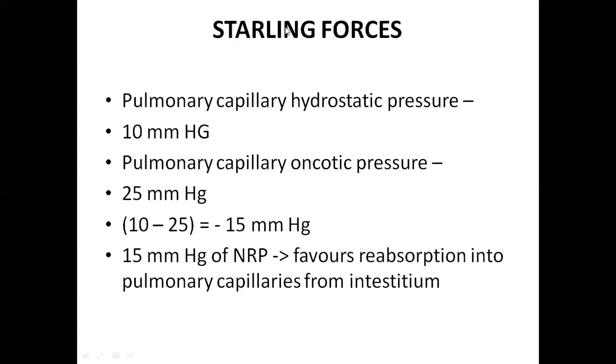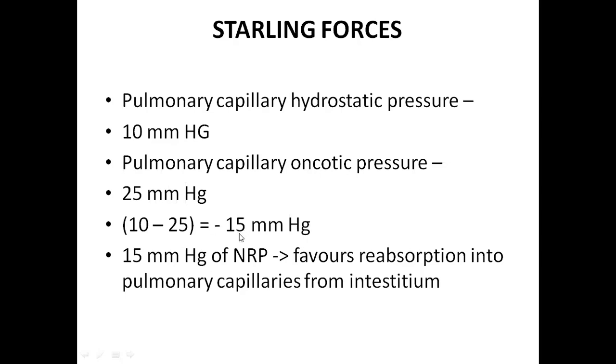The same happens in your systemic circulation also. Towards the arterial end, the fluid goes from the capillary into the tissue space. Whereas in pulmonary circulation, because the hydrostatic pressure inside the capillary is less and the oncotic pressure is more, this oncotic pressure will attract more and more water molecules.